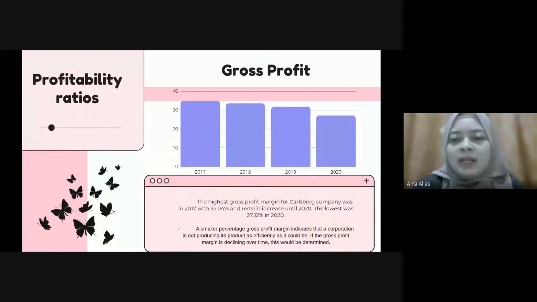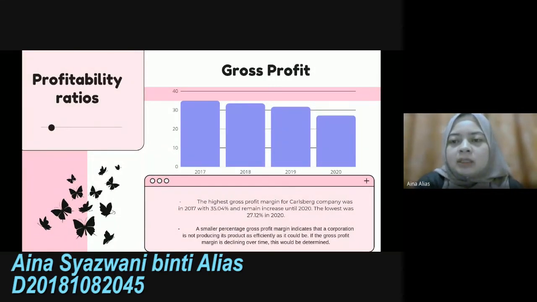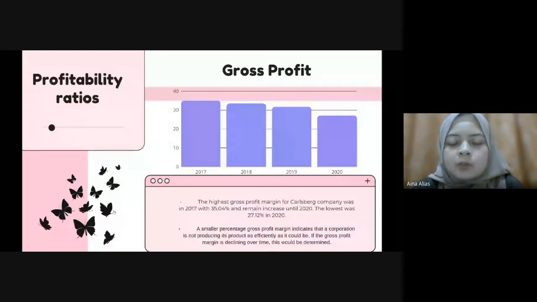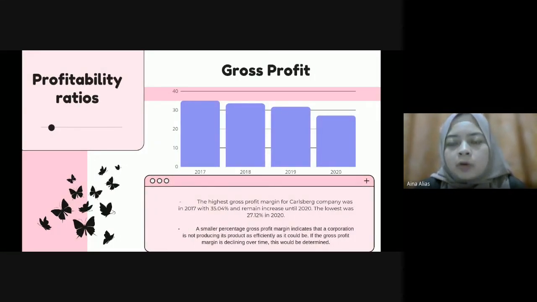Hello everyone, my name is Aina Syazwani binti Alias, matric number D82045. I'm explaining about profitability ratio. This ratio is to analyze the ability of a business to create earnings. There are three profit margins under this ratio. The first one is gross profit margin. The formula is gross profit divided by sales times 100. Carlsberg's highest gross profit margin was in 2017, which is 35.04%, and it continued to decrease from 2018 until 2020. A smaller percentage shows that Carlsberg is not producing its product efficiently.